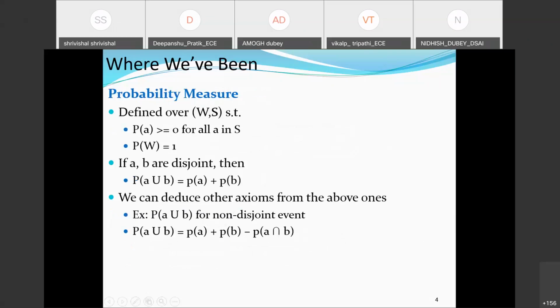So I think some sound is coming from Amog Dubey. Amog Dubey, you need to unmute. You need to mute yourself.